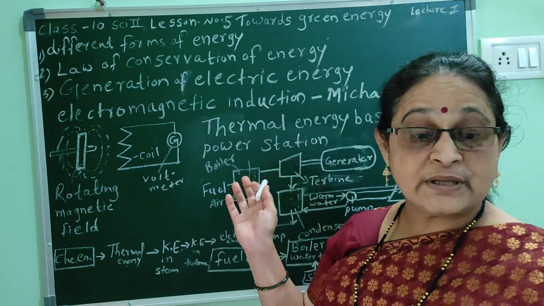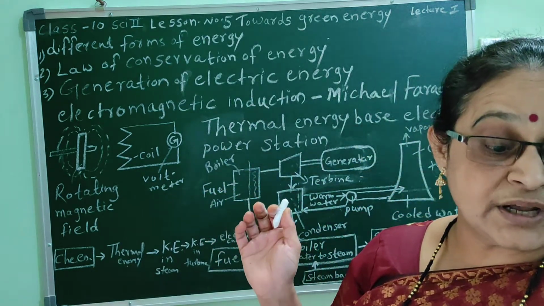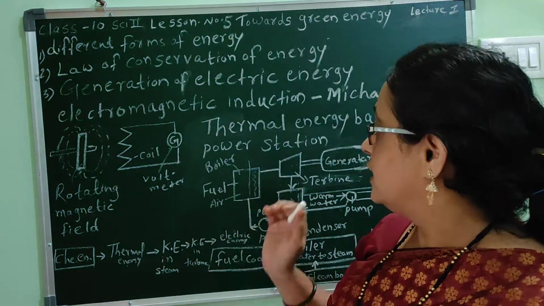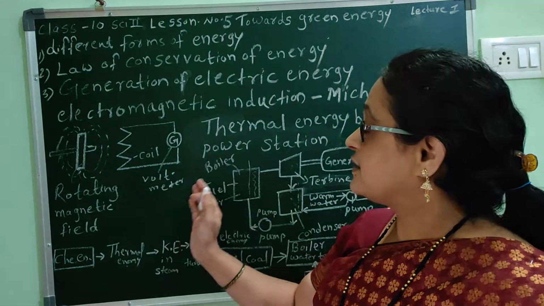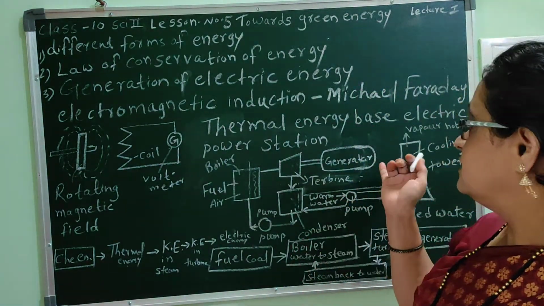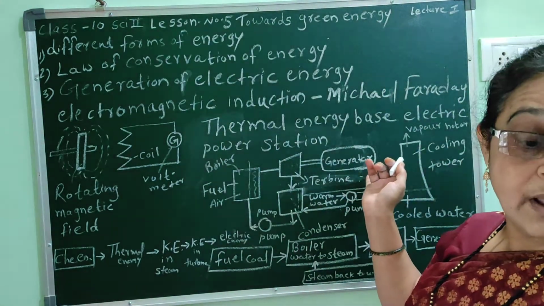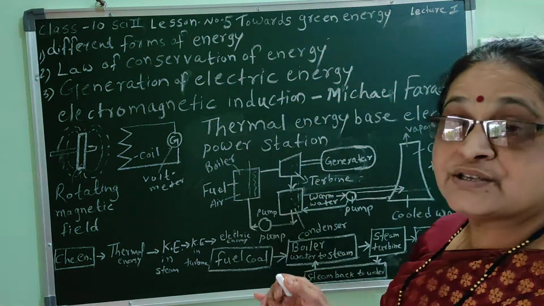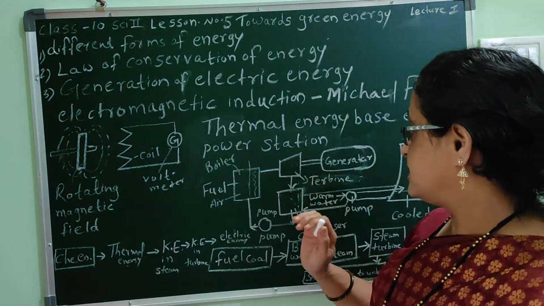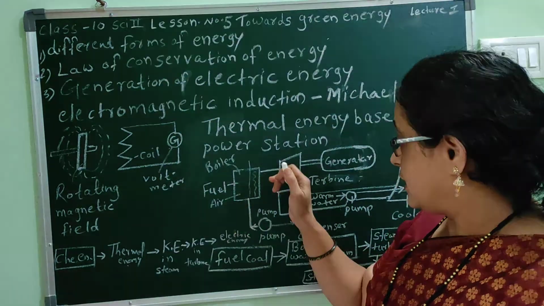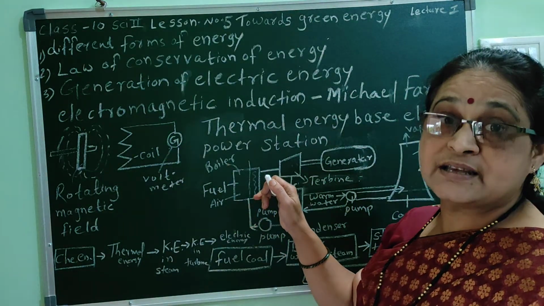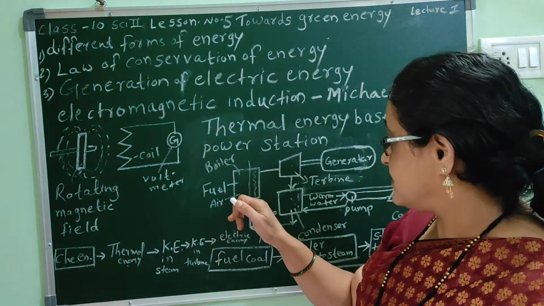Now, this method of electrical energy generation can be represented. Electric energy is generated in the generator, and to rotate the generator, a turbine is necessary, and to drive the turbine, fuel or an energy source is necessary.